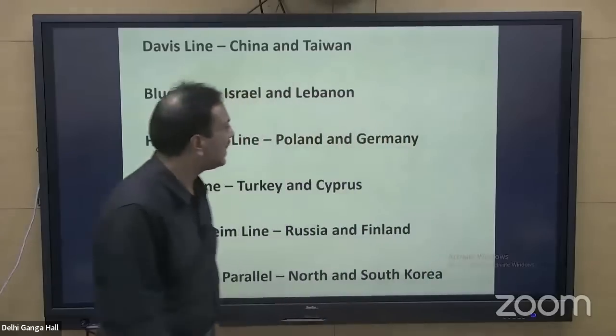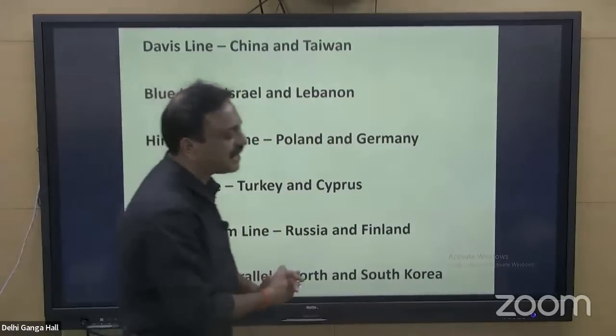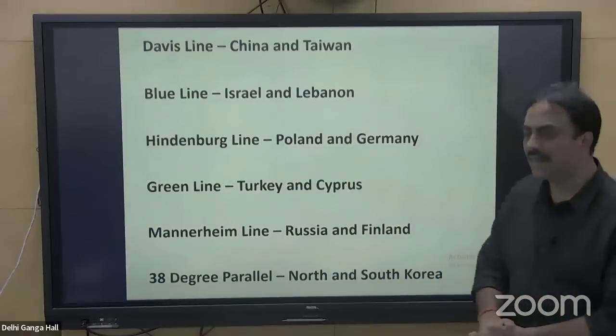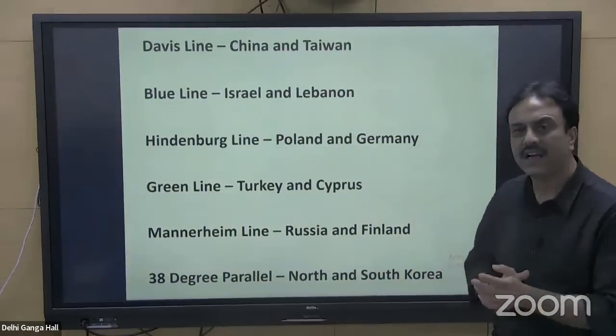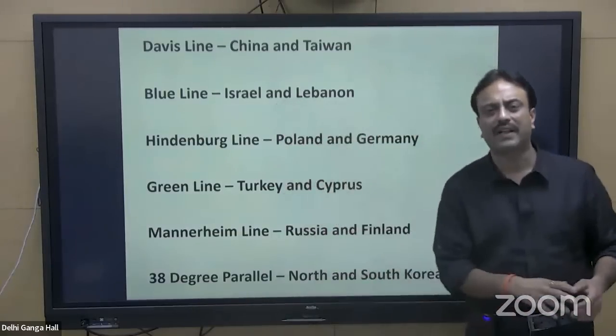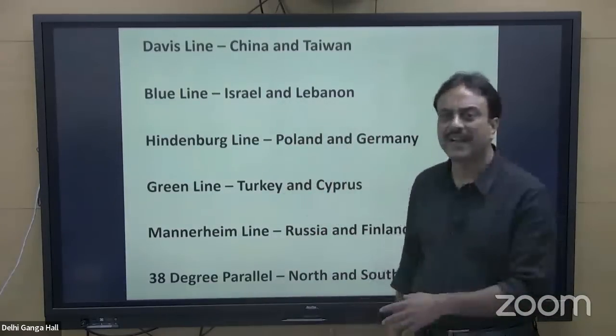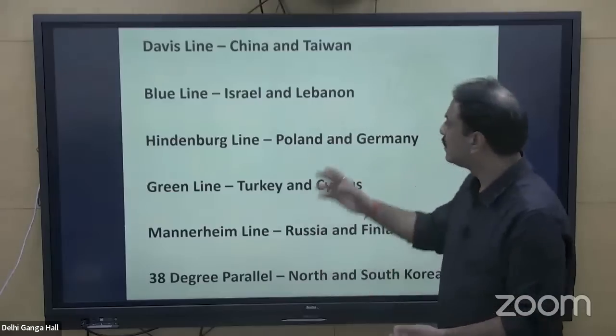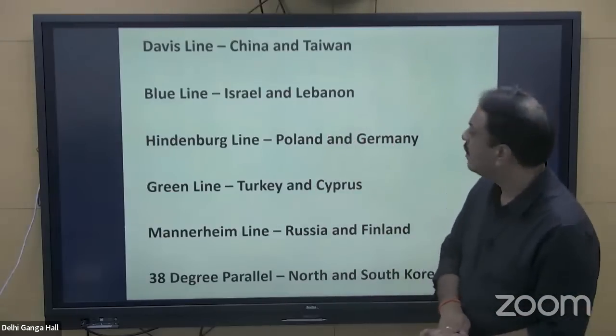Some important lines that we hear in newspapers: the Davis line. As we have just seen, it is between China and Taiwan. Blue line, as it was there in the option, is between Israel and Lebanon. Again, a very important region, Israel and Lebanon, always fighting. Gaza Strip, Golan Heights, something or the other keeps on happening around Israel. So Israel and Lebanon are separated by the blue line.